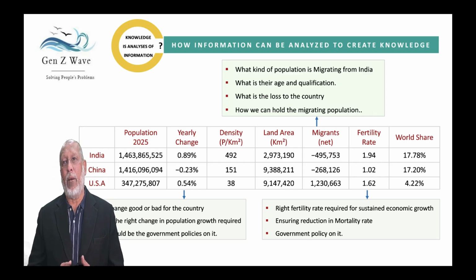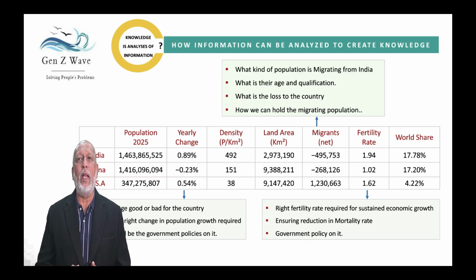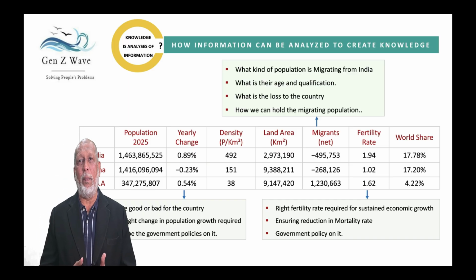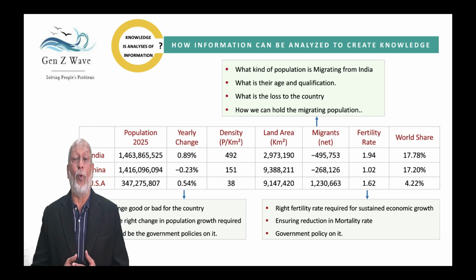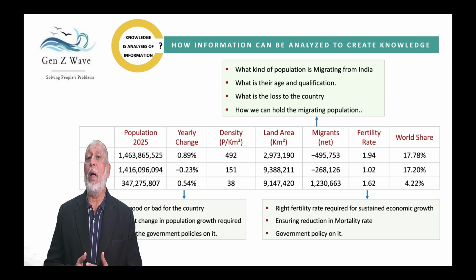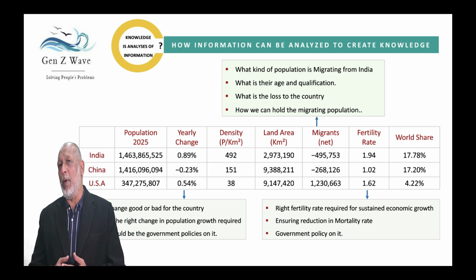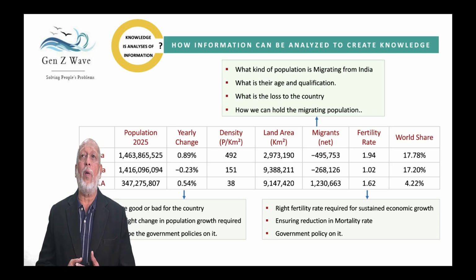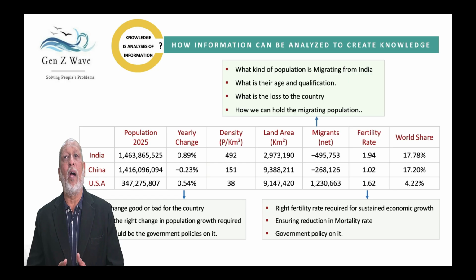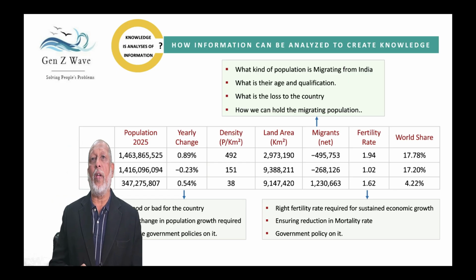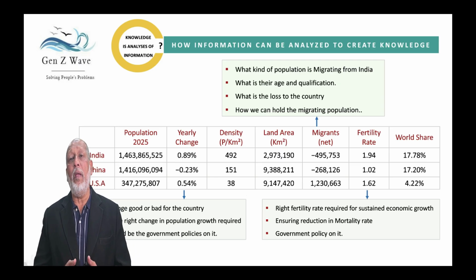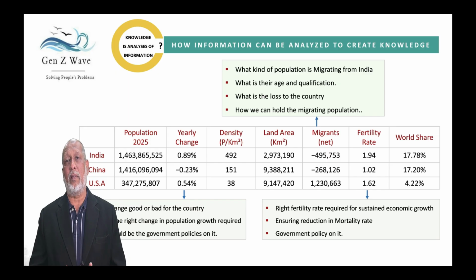Let us look at migration. If you look at India, approximately 5 lakh people migrate to different countries. China, approximately 2.5 lakh people migrate to different countries. But if you look at the United States of America, people are migrating to this country. Based on this data, different countries will take a policy decision. India will look at what kind of population is migrating out of India: what is the age, qualification, and what is the loss to the country? And they could come out with a policy on how to stop the migration of the educated class.